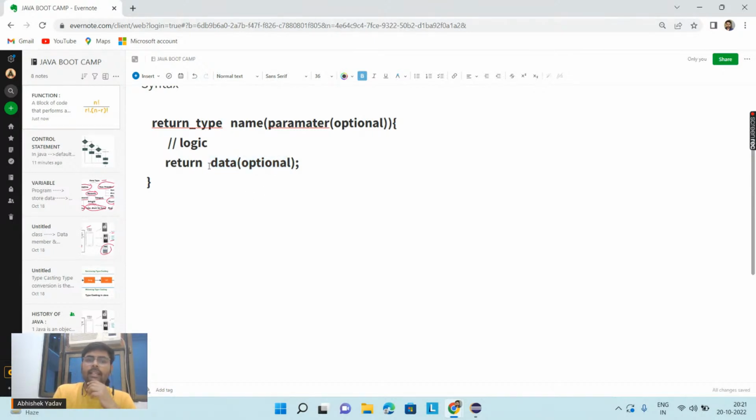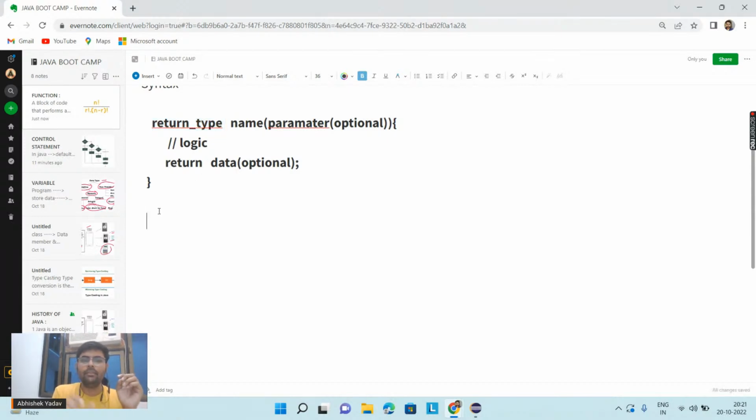So if you are saying, hey, I'm returning some integer data, so your return type should be int here, because you are saying my function is returning integer data, so I will use the return type as int. If I am returning character data, then you should write the return type as char. Similarly for float, double, boolean. Okay, everyone, let's take one example.